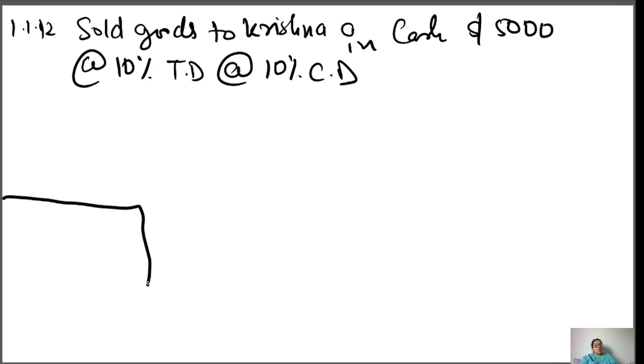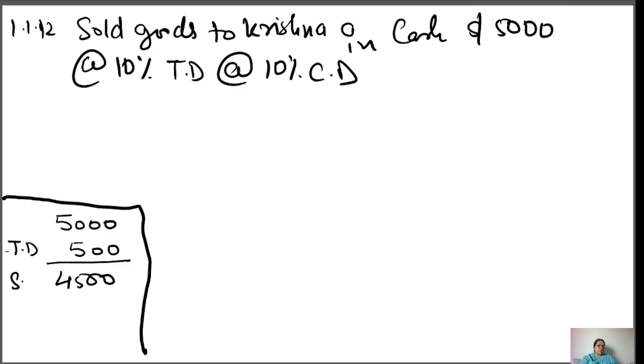The tip I'm going to tell you is: the goods cost 5000 here. If the trade discount is 10%, the trade discount will be 500. So it means 4500 you're going to sell.